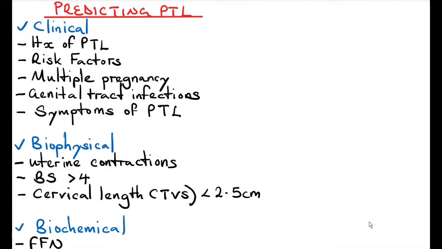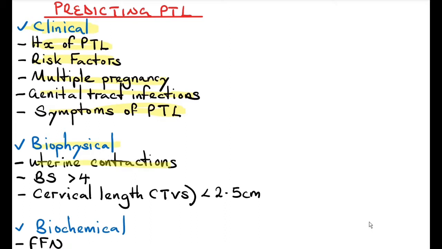So how do you tell that preterm labor can occur or is occurring in a patient? Based on your clinical diagnosis, let's say there's a history of preterm labor, the patient has had preterm labor before, has high risk factors like infections, medical illnesses, multiple pregnancy, genital tract infections, and symptoms of preterm labor. By physical, we mean on your examination and investigations.